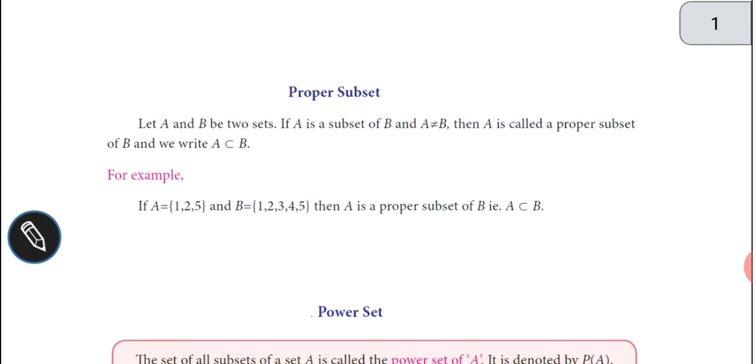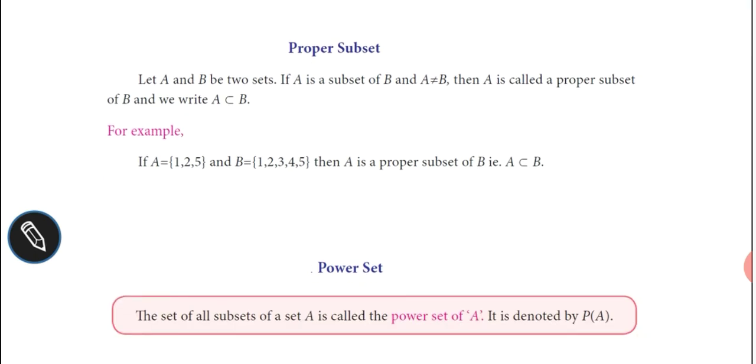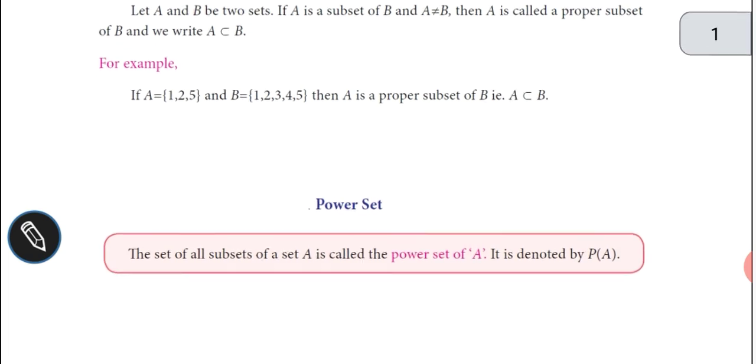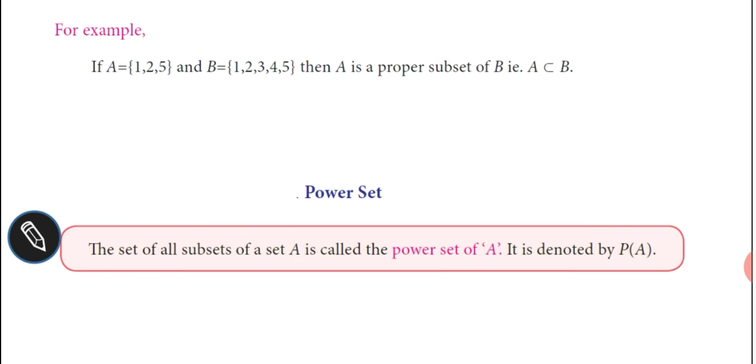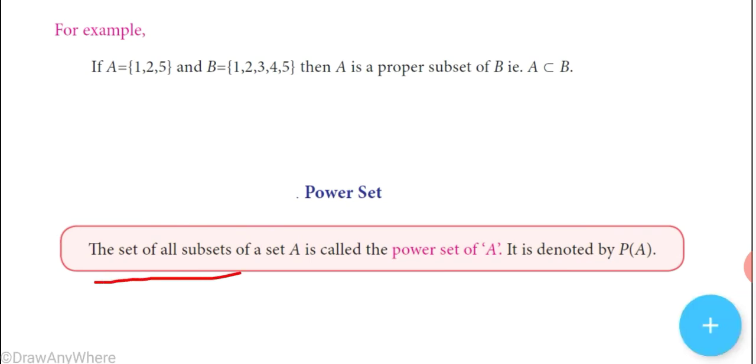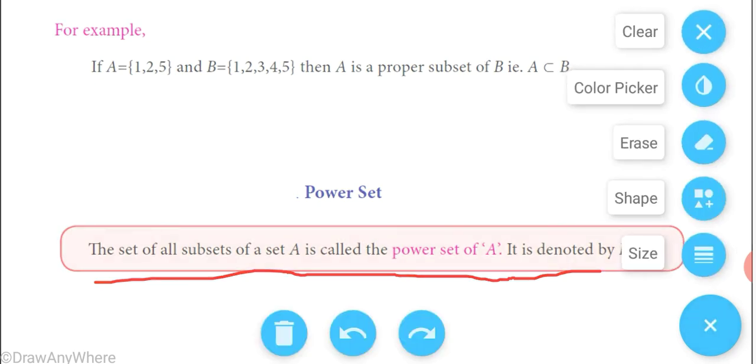Next we are going to see about power set. The definition for power set is: the set of all subsets of a set capital A is called the power set of capital A. It is denoted by P of A.